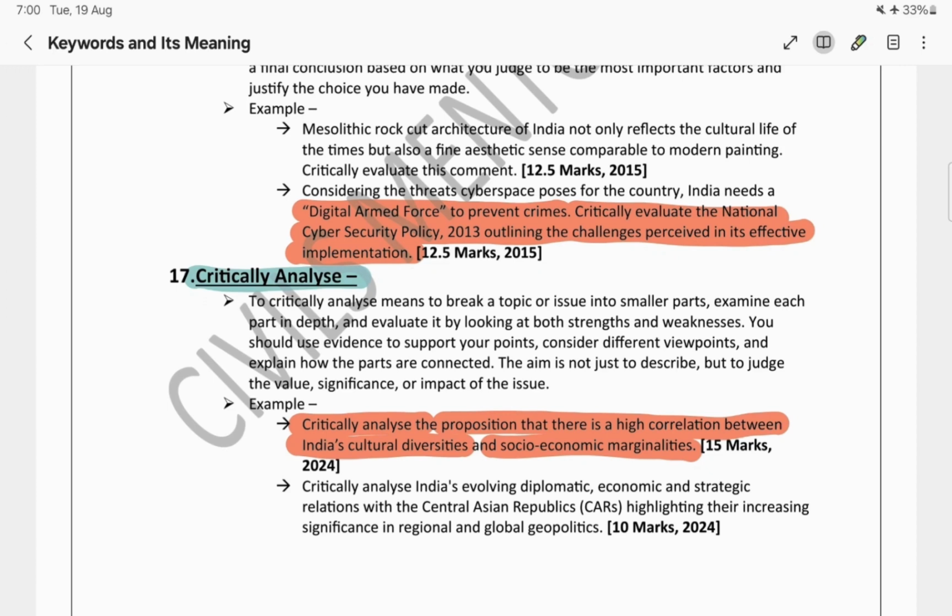And trust me, when you give the examiner what they are looking for, when you make the examiner's job easy, your answers naturally stand out and your marks go up. So next time when you write a mock or a previous year paper, focus on directives as much as you focus on content. Because mostly we are focusing on the content only, but we are missing out this important part, that is directives. So I would suggest that you follow this approach, and from next time onwards, you will write answers like a topper. So, till then, thank you.